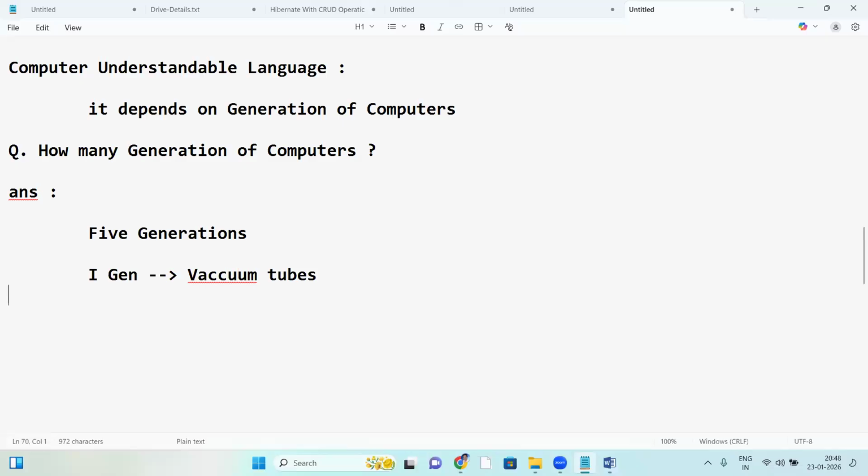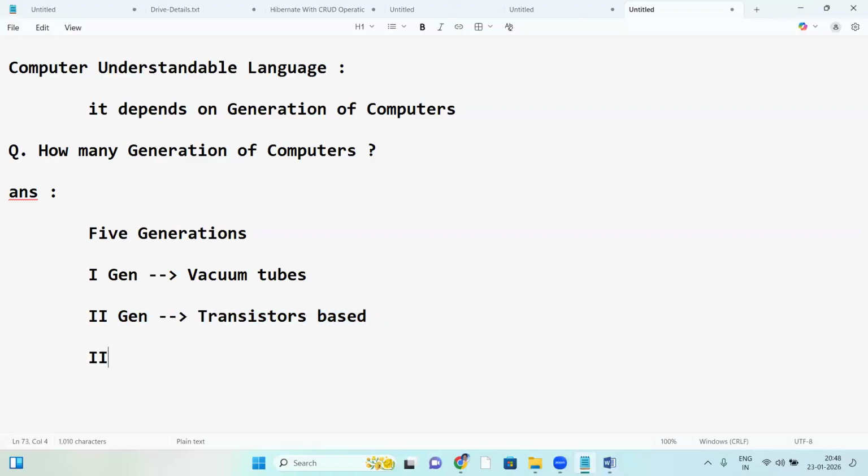First one, vacuum tubes. What is second generation computer? Second gen, anyone idea? Transistor based. Transistors. So first generation is vacuum tubes, second generation is transistors based.